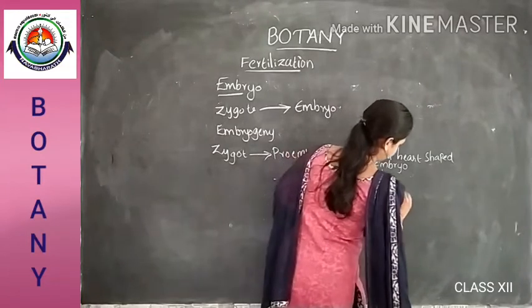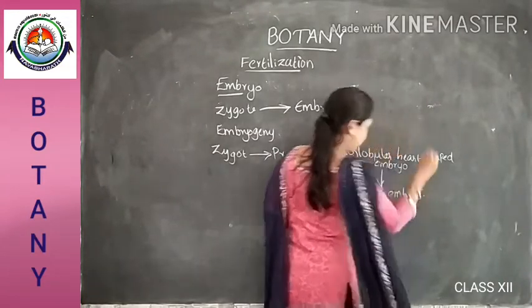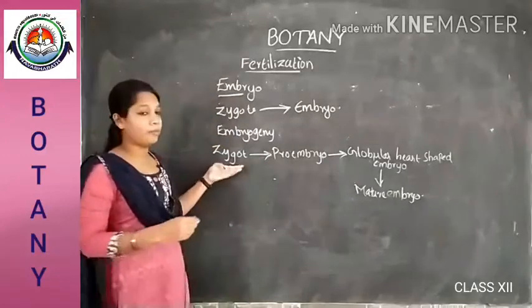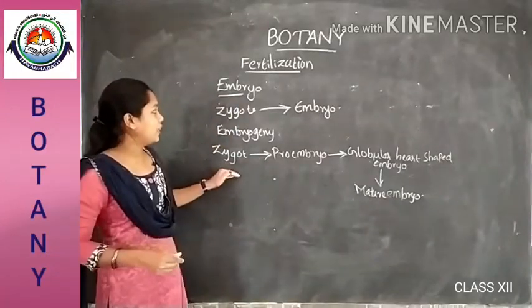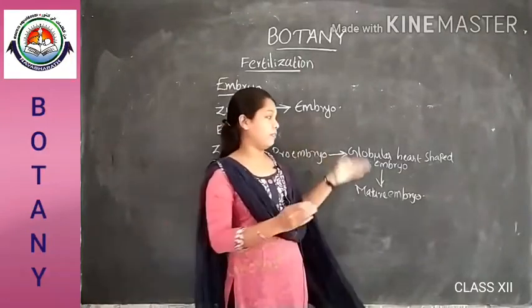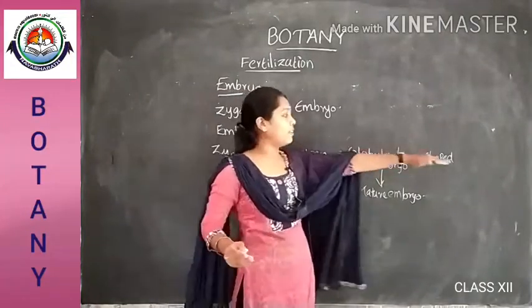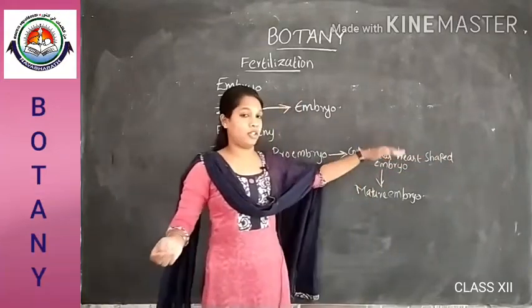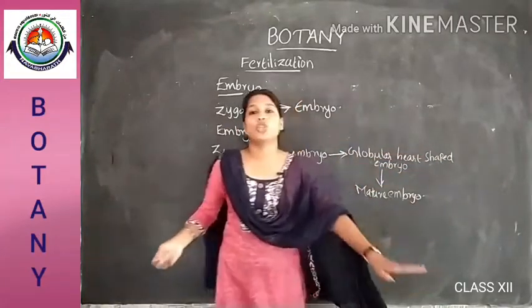These are the main stages in the development of an embryo from the zygote. The zygote gives rise to the proembryo, which divides to form the globular heart-shaped embryo, and it differentiates to form a mature embryo.